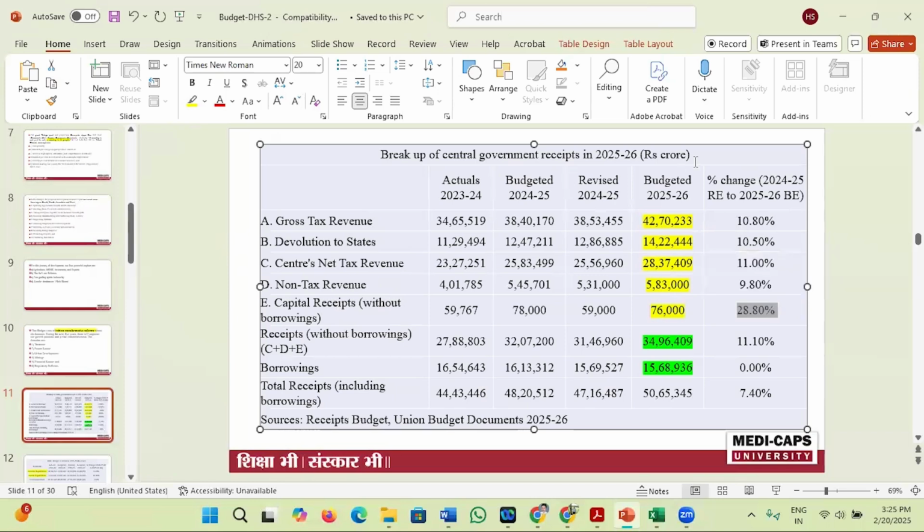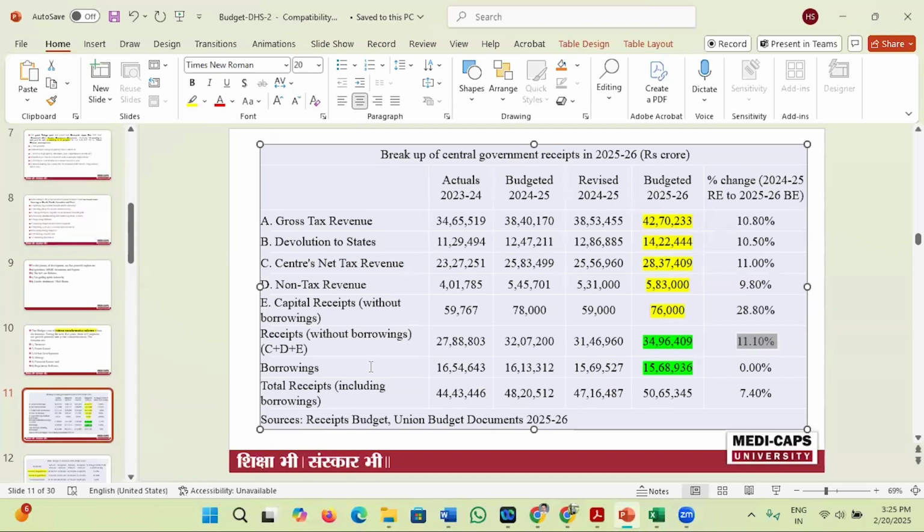Now the total receipt of the government without borrowing is 34 lakh 96,409 crore rupees, and it is increased by 11%. It shows that the government has a good amount of money without borrowing.